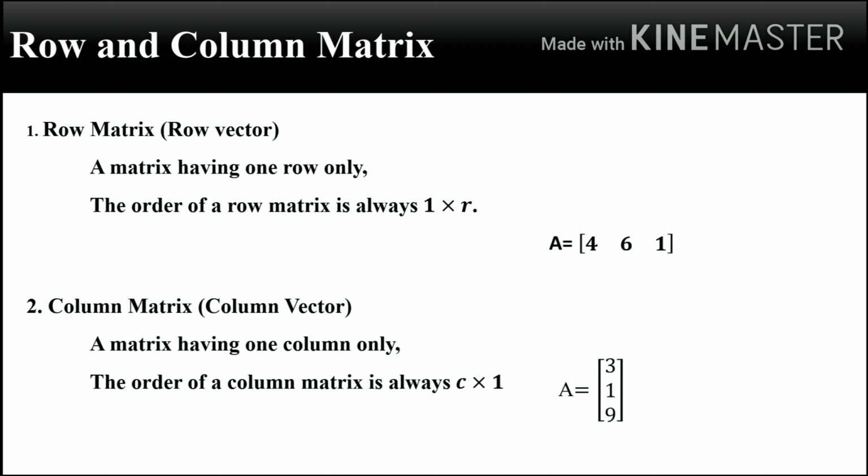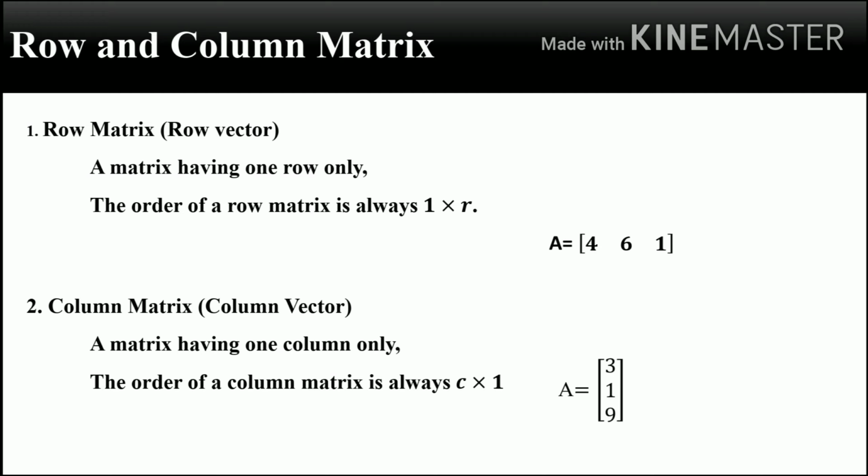The first type of matrix is the row matrix. A matrix having one row only is known as a row matrix. The order of a row matrix is always 1 × n. It is also known as a row vector. For example, given matrix A = [4 6 1]. In this matrix we can see that we have only one row, so we can say that this matrix is a row matrix or a row vector.